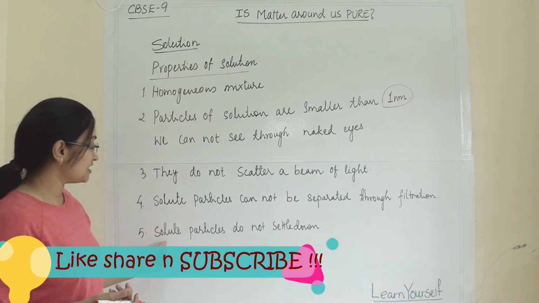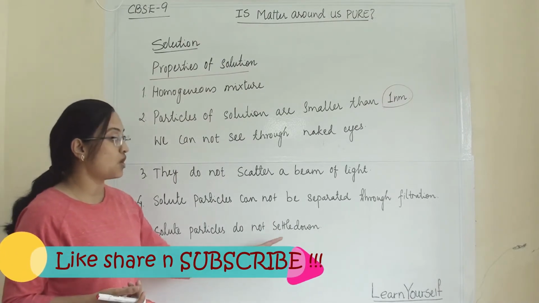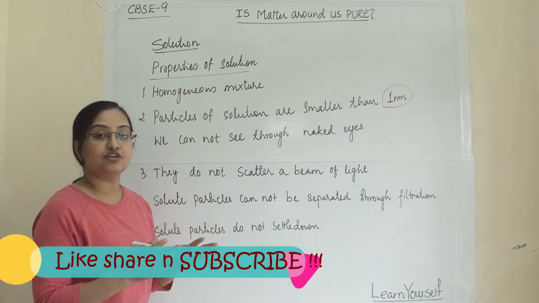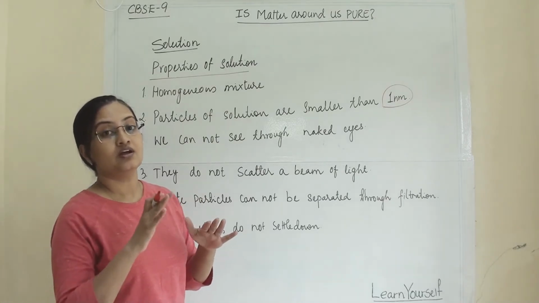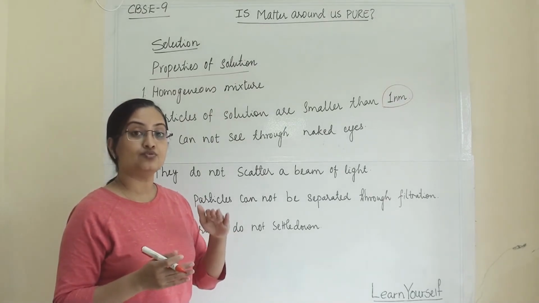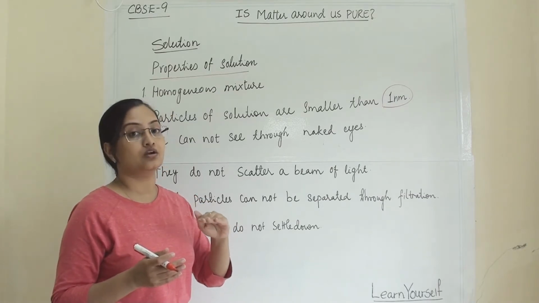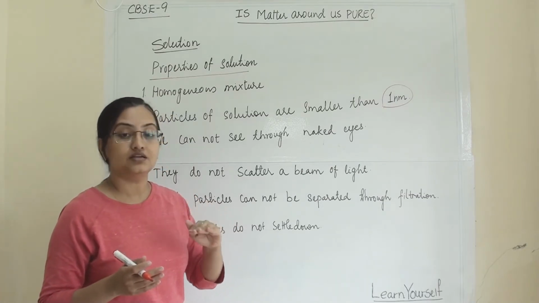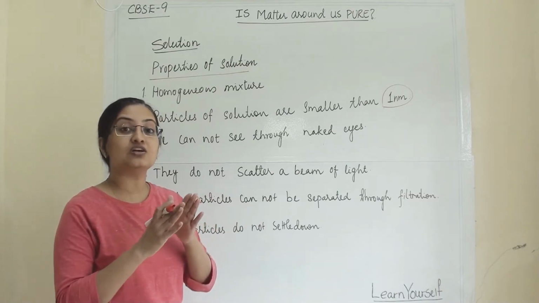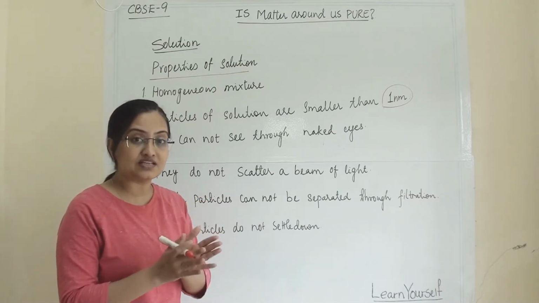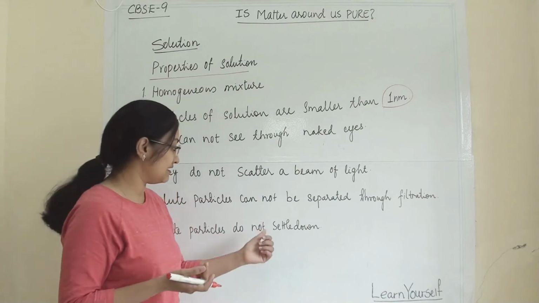And the last one is, solute particles do not settle down. Even if you keep it for a longer period of time, you will not see salt particles lying down under the water or the solvent. Once they are mixed, they will not separate like this.